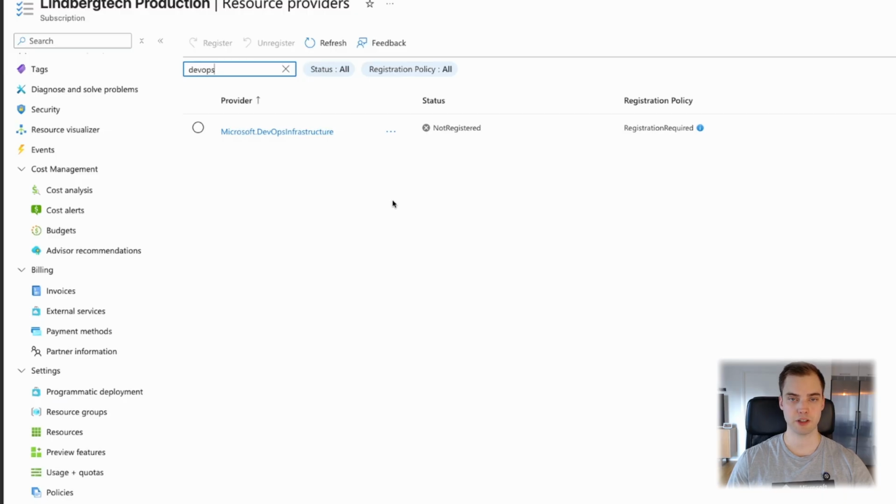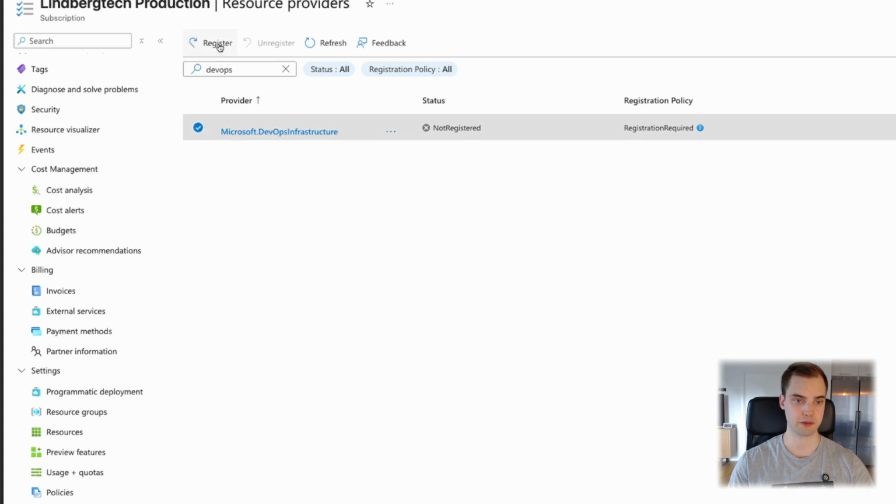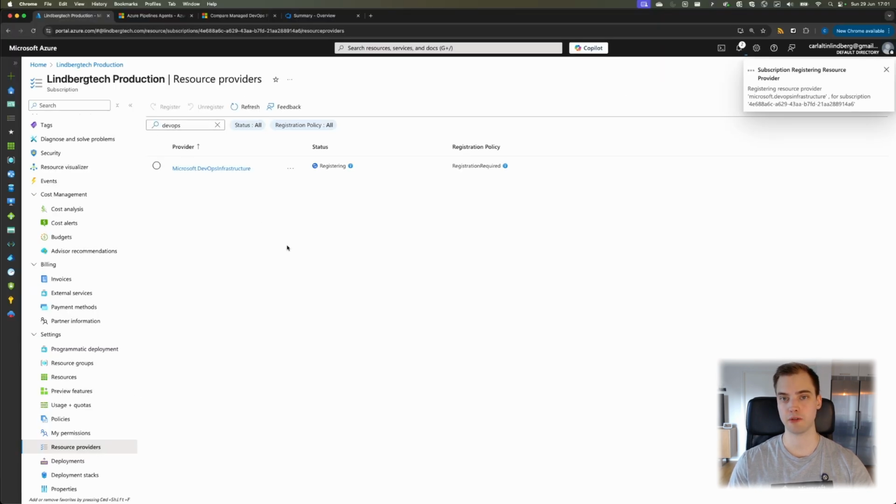While that is deploying, I should have maybe said this earlier, but you do need to register the Microsoft.DevOpsInfrastructure resource provider. So just go through your subscription, and then you have resource providers, and then you search for DevOps, just select it and then click register. My Terraform deployment actually just failed due to internal server error. It could be because of this, it could be some other reasons. I'm currently redeploying, but either way, this one needs to be registered for this to be able to work.